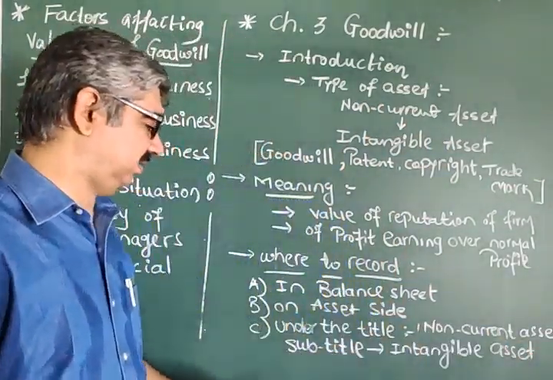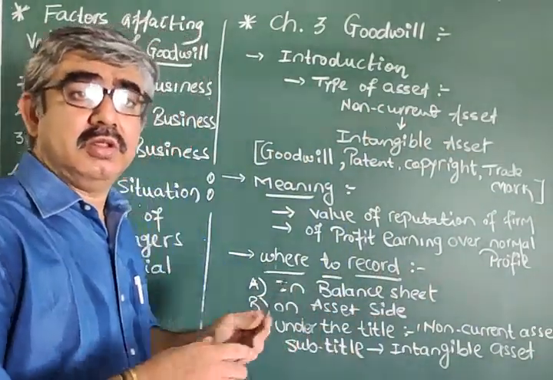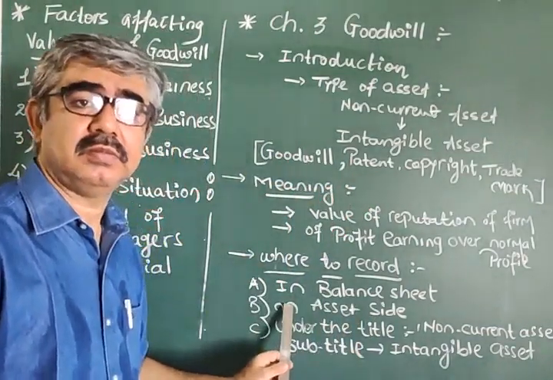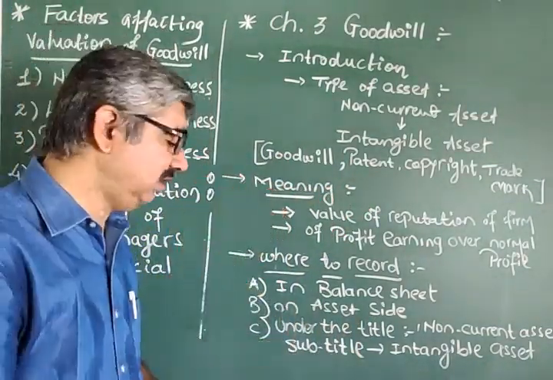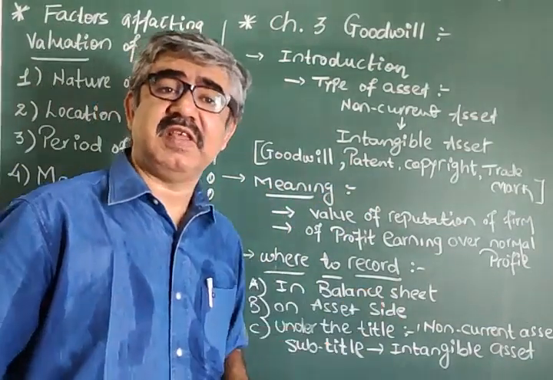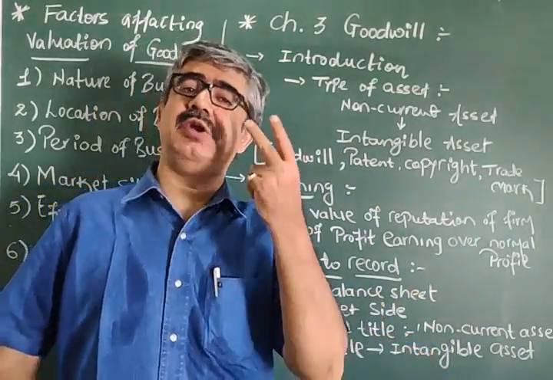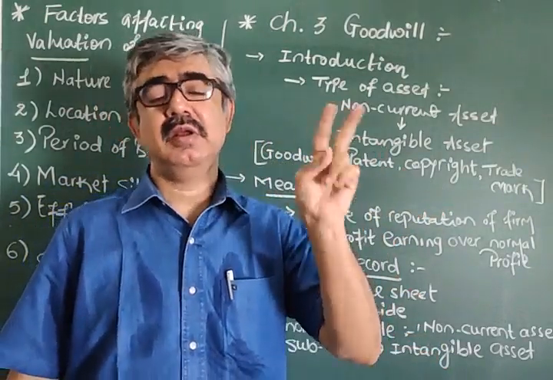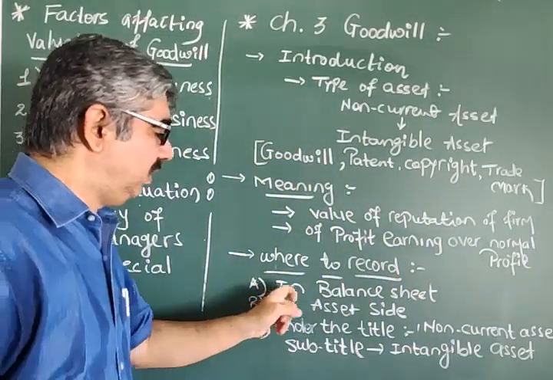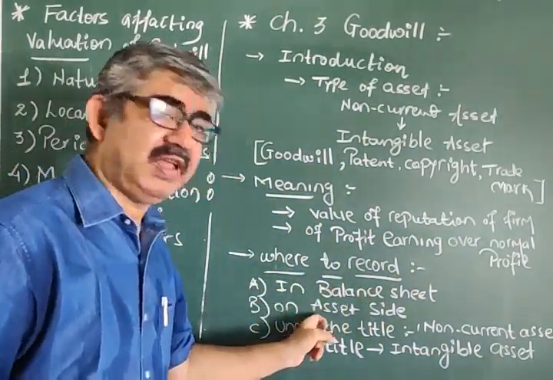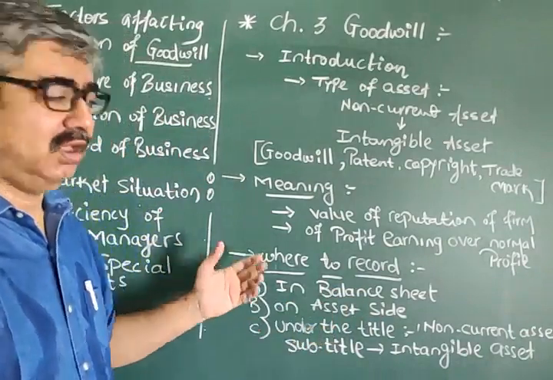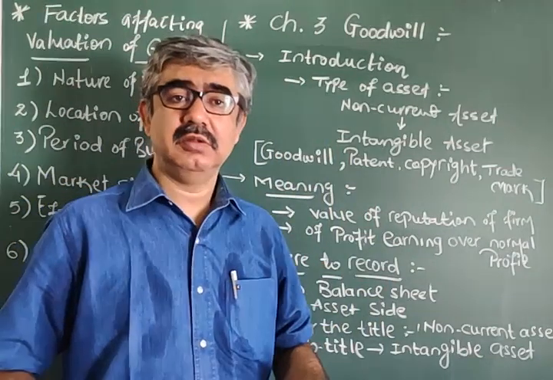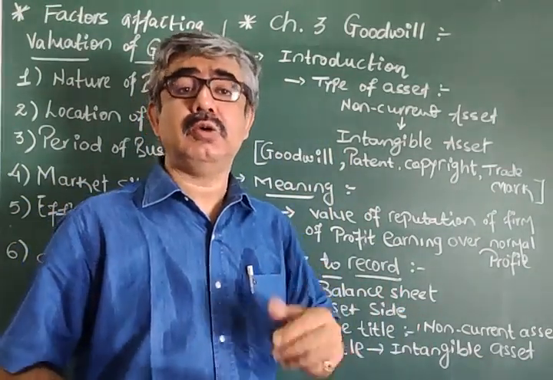Let's remember it in parts. First of all, where to record? Format. In which format of final accounts? In balance sheet. First of all, the format. Then, which side? In balance sheet, we are having only 2 sides. You know it very well. One is liability. Another is asset. So, in balance sheet, on asset side. But again, how to record?